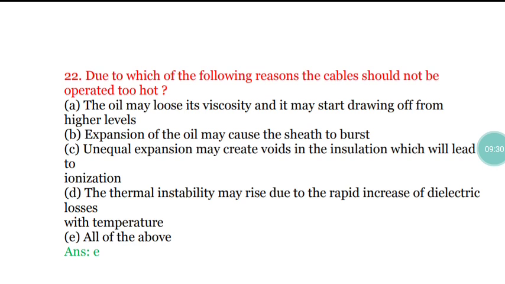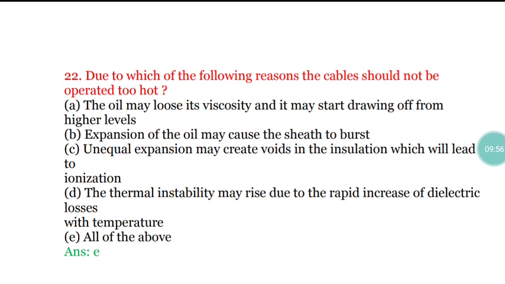First reason is the oil may lose its viscosity and it may start drying off from the higher levels. The second reason is the expansion of the oil may cause the sheath to burst. Yes, correct. Option C, unequal expansion may create voids in the insulation which will lead to ionization. That is also correct. Option D, the thermal instability may rise due to the rapid increase of dielectric losses with the temperature.